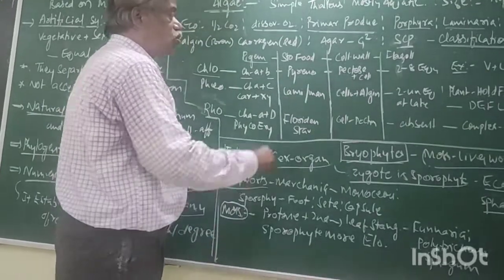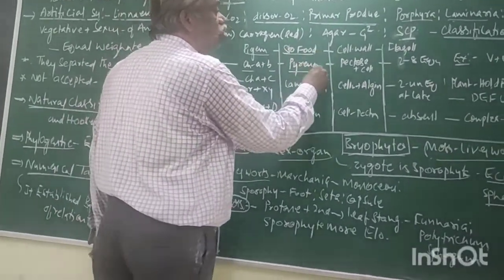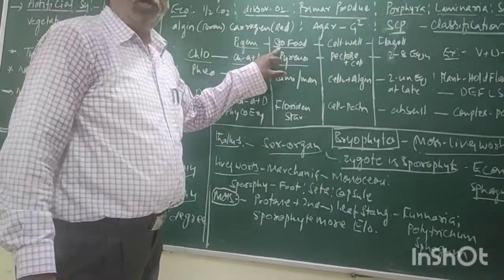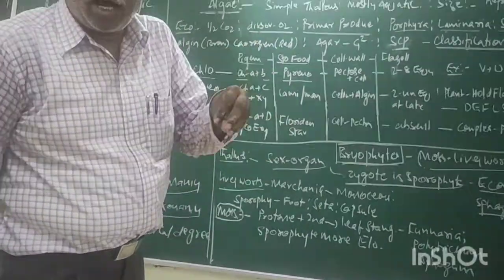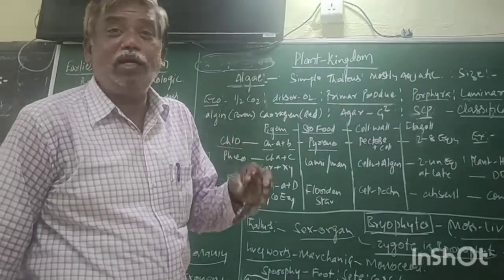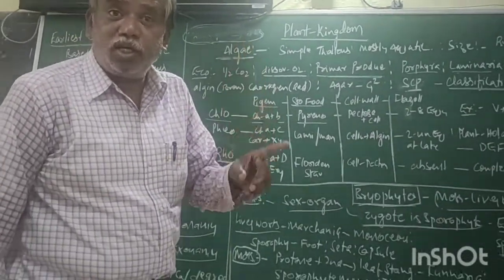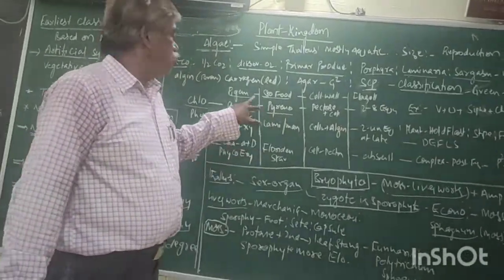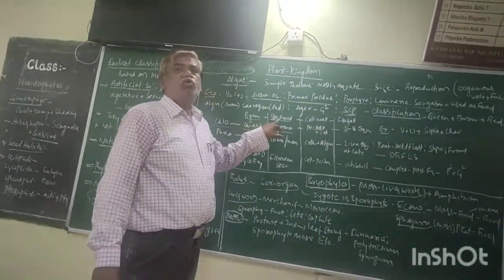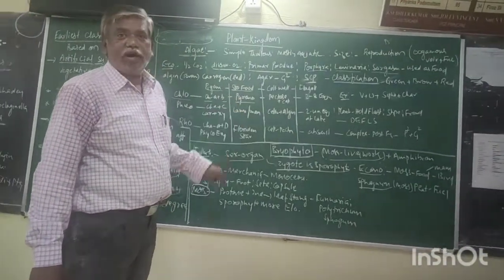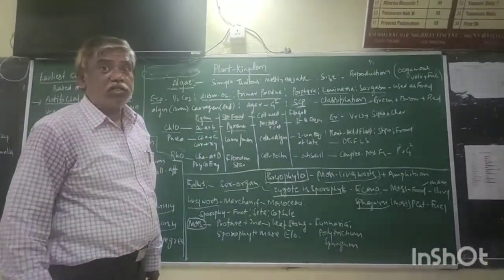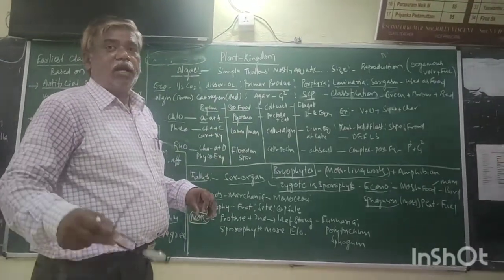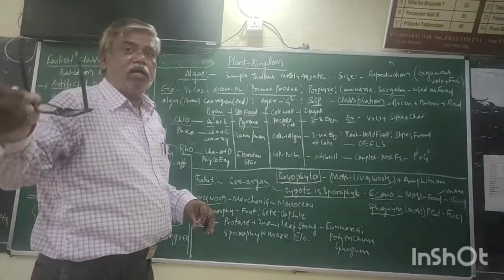Stored food, pyrenoids. Pyrenoid is the name of stored food which is present in chloroplast, and chemical composition is protein and starch. Once again, it is very important. Name of stored food of Chlorophyceae is pyrenoids. Where is it in the cell? Chloroplast. What is the composition? Protein and also starch.